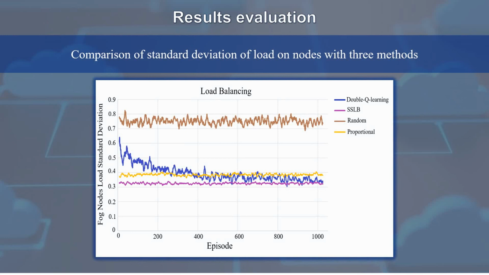However, with increasing agent learning, the standard deviation of the load on the nodes in the proposed method is significantly reduced. This indicates that in the proposed method, the tasks are evenly distributed in the network, and the possibility of overload and underload in the nodes is reduced.